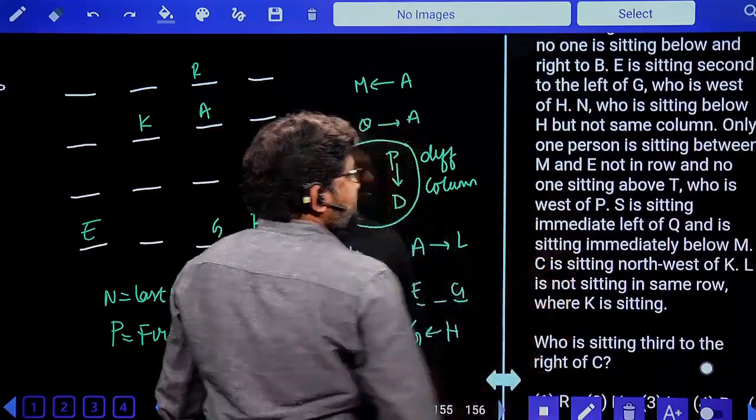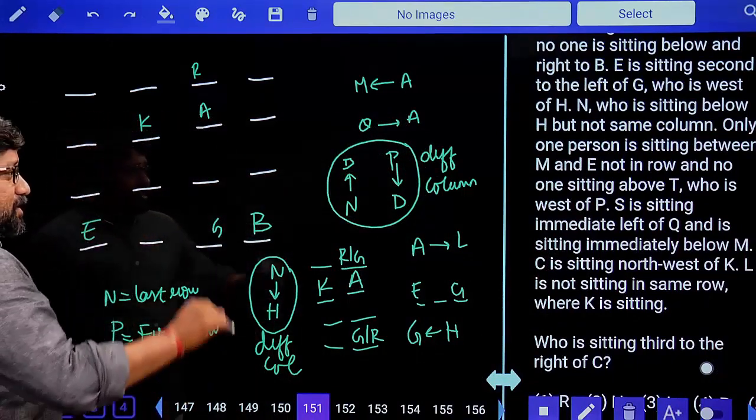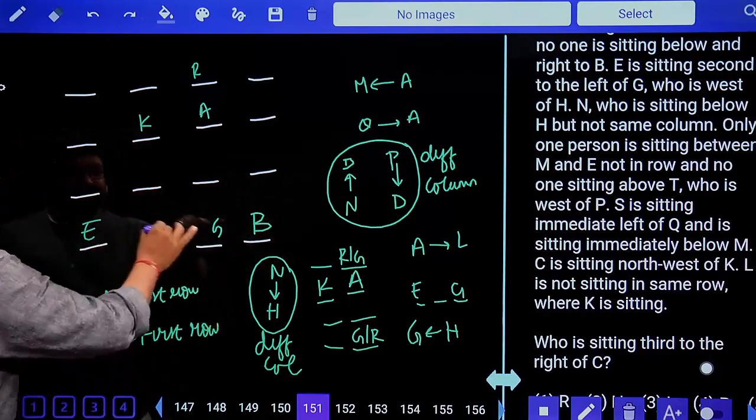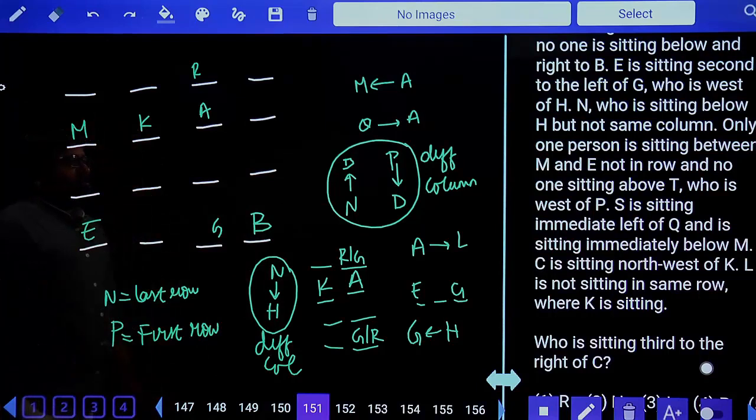Next. Only one person is sitting between M and E, not in row. When it is not in row, it should be in column. One person between M and E, fixed, not in row.